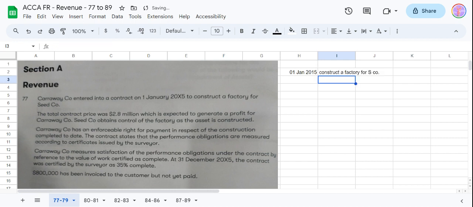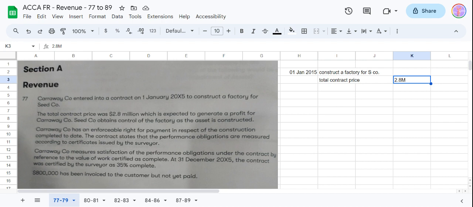The total contract price was 2.8 million, which is expected to generate a profit for C company. Okay, contract price is this much, and there will be profit for C company.